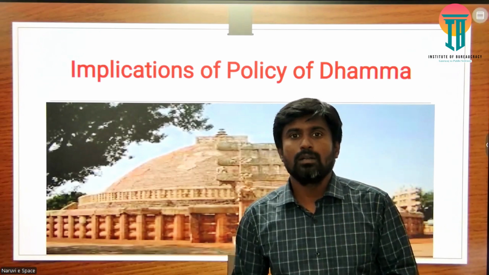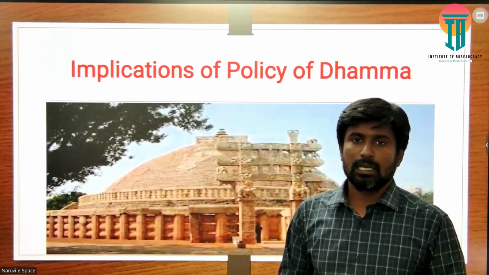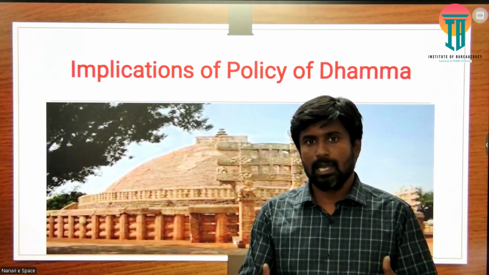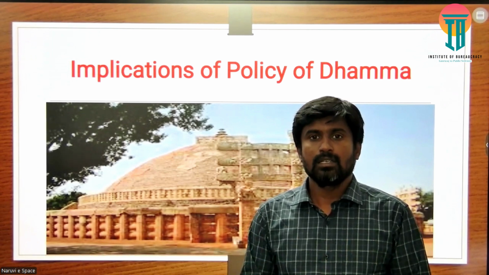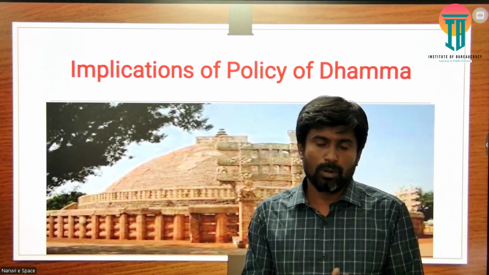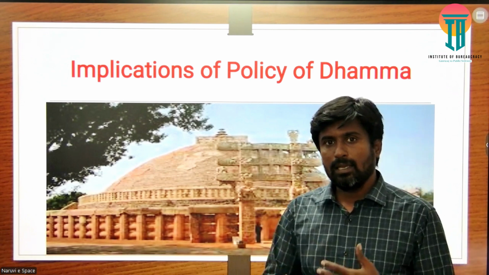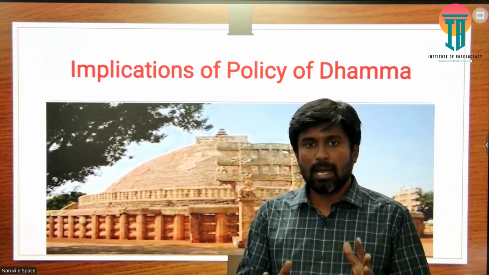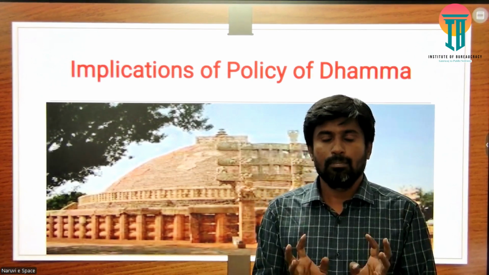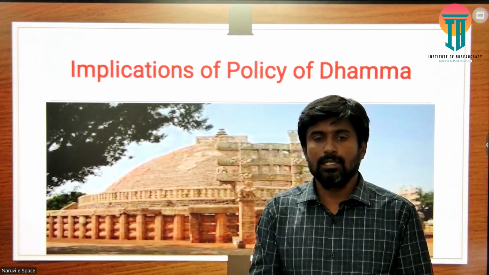When we look at the Mauryan empire during the time of Ashoka, different races and different religions existed over a period of time. So he had to maintain a certain kind of balance to maintain peace and prosperity in the country.